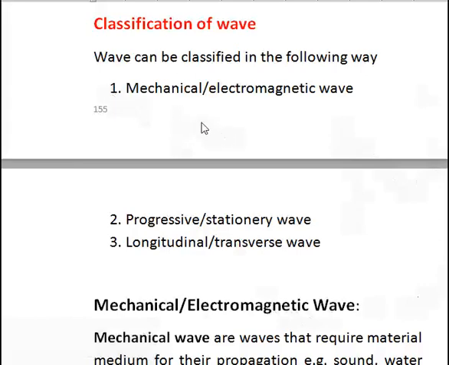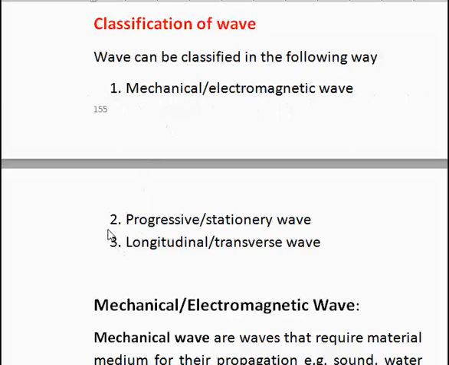Now, in this tutorial, we're going to be looking at the classification of waves. Okay, so we're going to be looking at different ways a wave can be classified. A wave can be classified as either a mechanical wave or an electromagnetic wave. That's one classification.